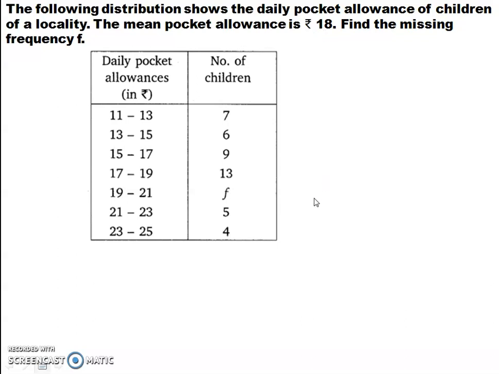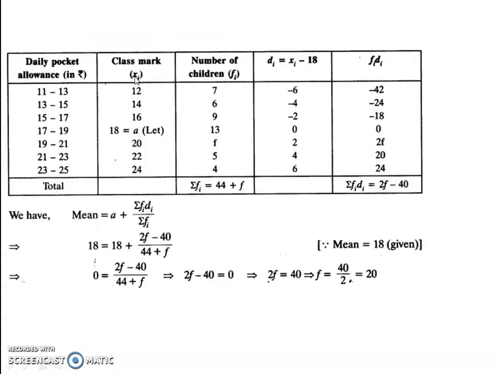Now what is your question? You have to find the missing frequency. So here we are using the assumed mean method. This is the assumed mean method. Now let's see. Here I told you in the assumed mean method you have two sets of calculations.